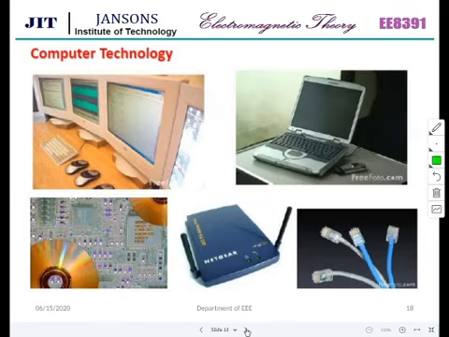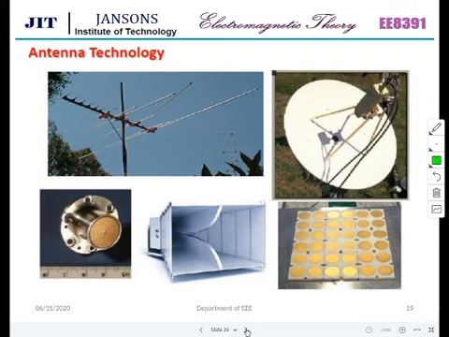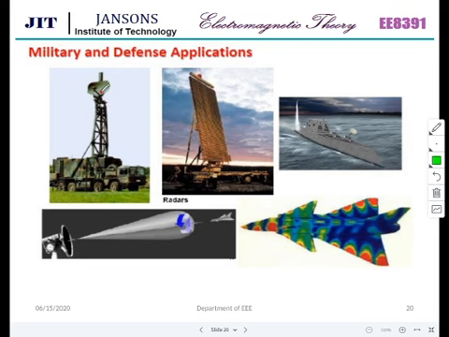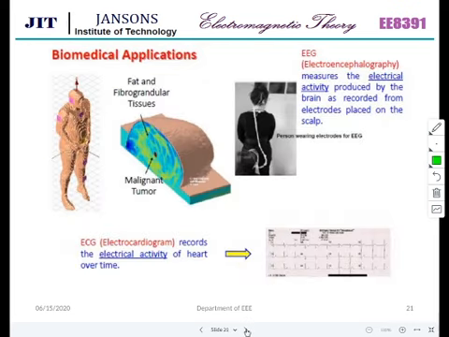Computer technology, yes, it is there. Antenna technology, yes, it is there. Military and defense applications, biomedical applications, ECG, EEG, all those things are big things. X-rays, tumor, fat and fibroglandular tissues, everything can be diagnosed by electromagnetics.